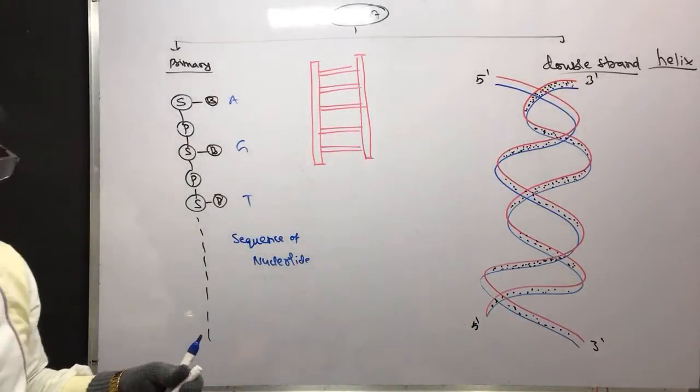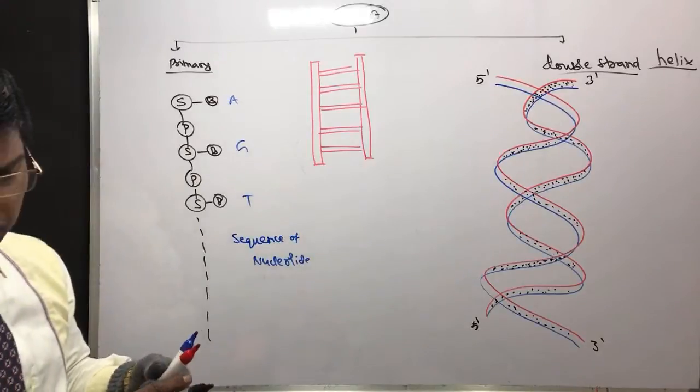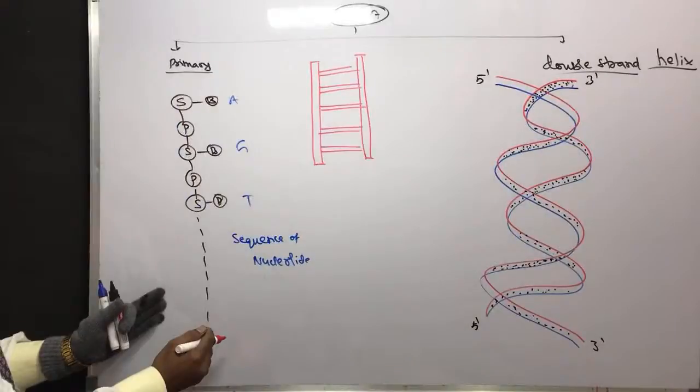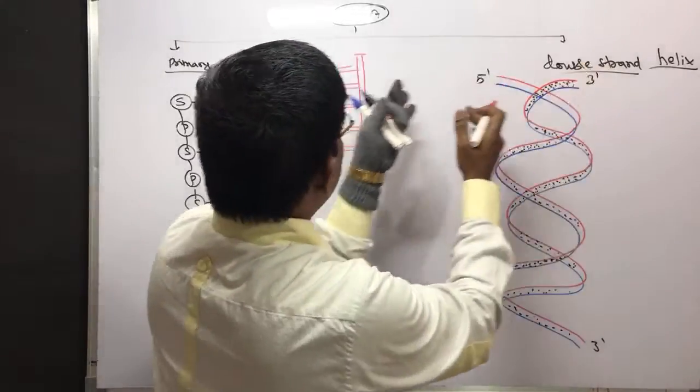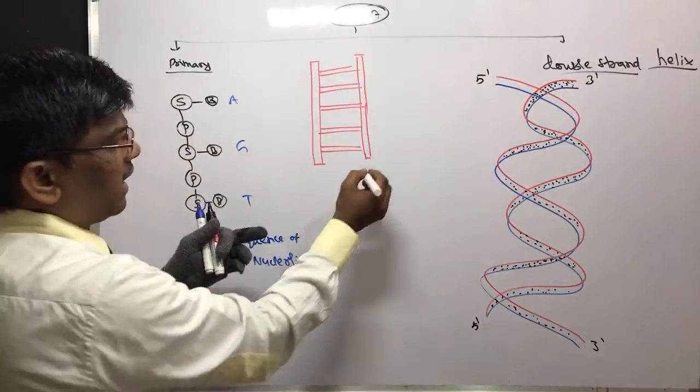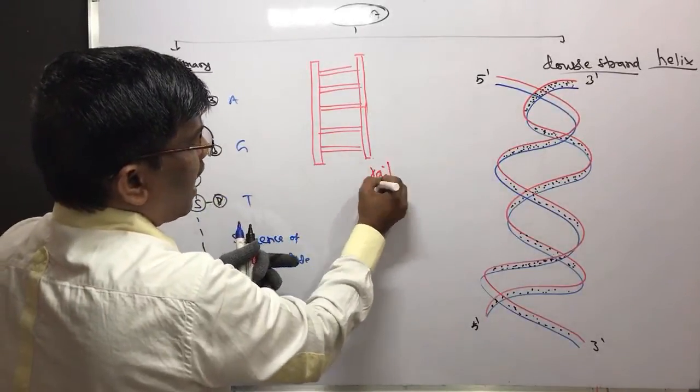Now, for example, these are the two strands. This is one strand and this is another strand, like the rails of a ladder.